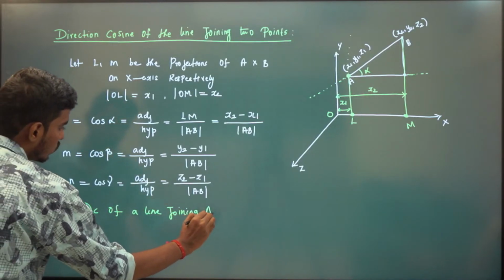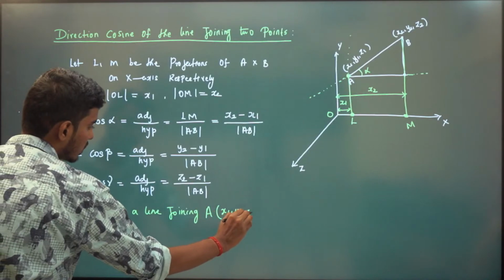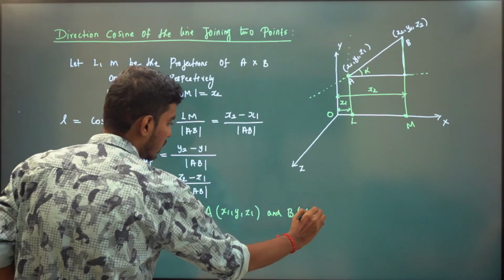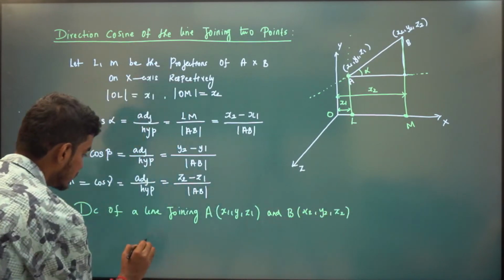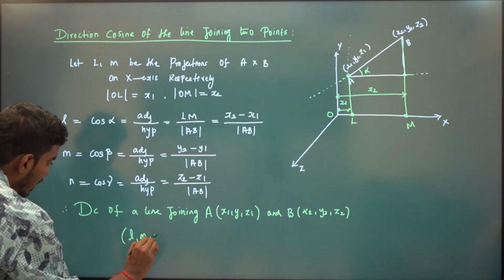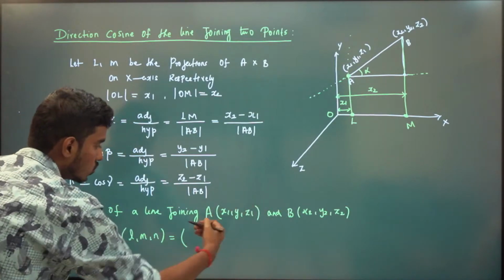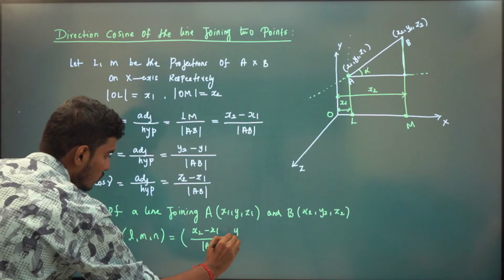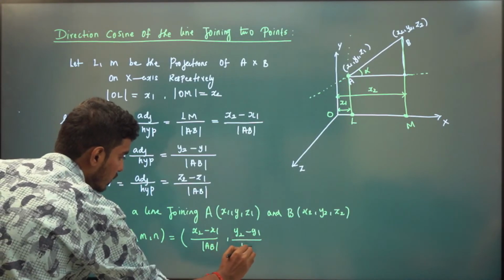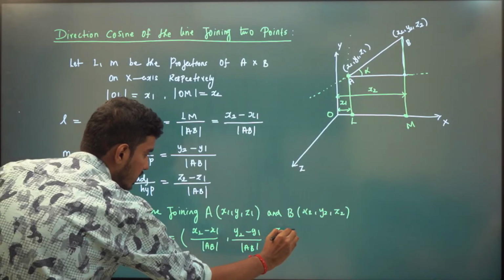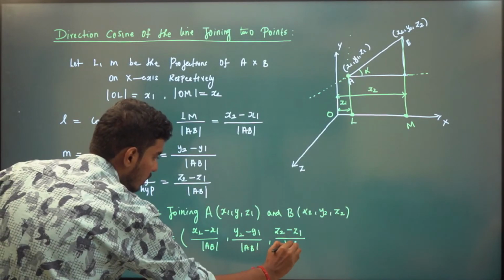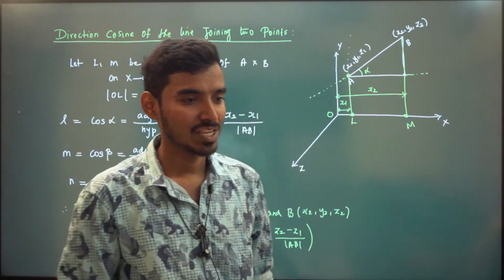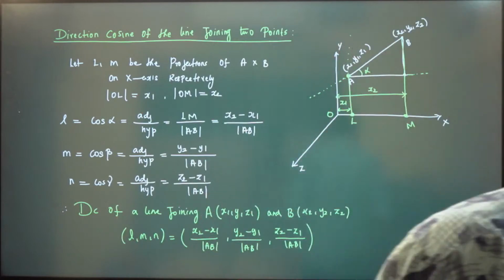Direction cosine of a line joining A, x1, y1, z1 and B, x2, y2, z2 is, L, M, N: x2 minus x1 divided by the length of AB, which is our L; y2 minus y1 divided by the length of AB, which is our M; z2 minus z1 divided by the length of AB, which is our N. Now, what happens if your A is at the origin?